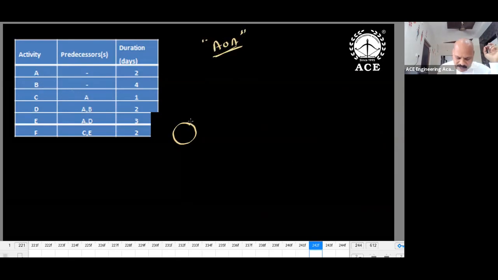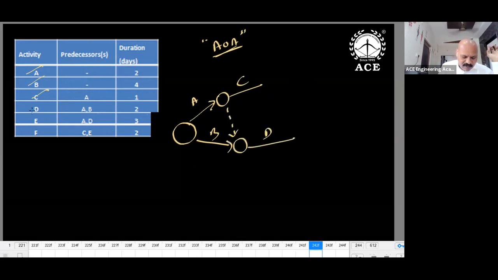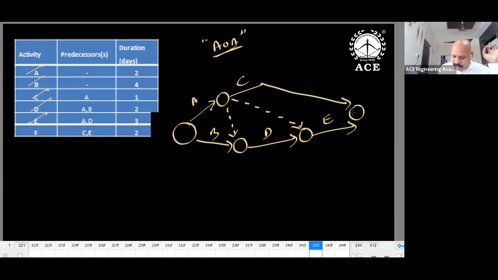First, which one can you take? A, B you can take. 2 lines. A, B over. Next, C I can take because after A, C is going to start. Line only you draw like this. D after A, B. After A, B, D will start. So A, B, D. E after A, D. A, D, G. F after C, C, both you can join. F over. So like this you will draw.